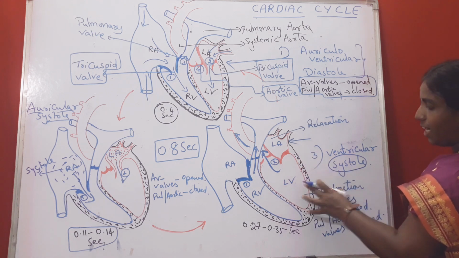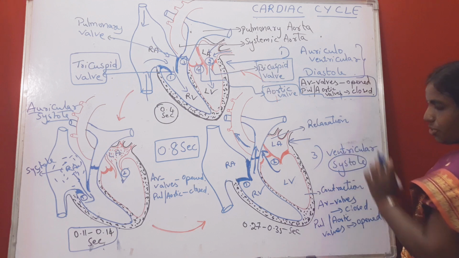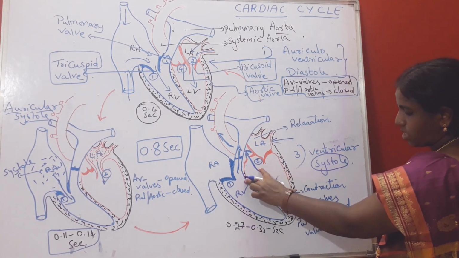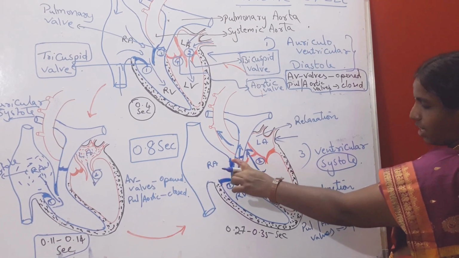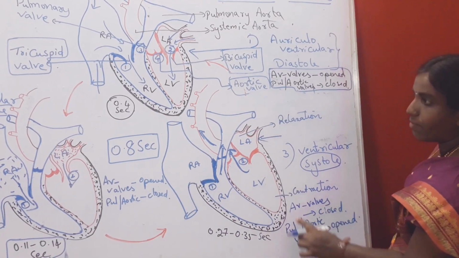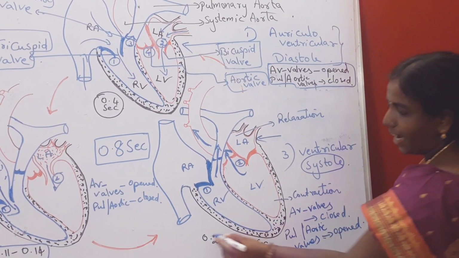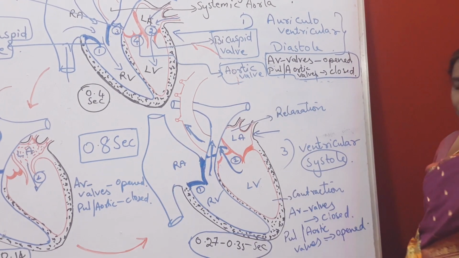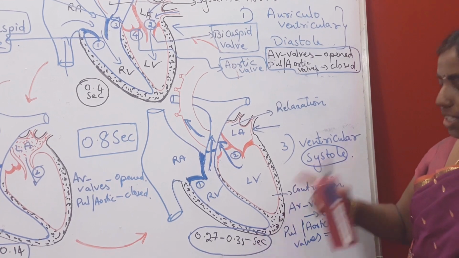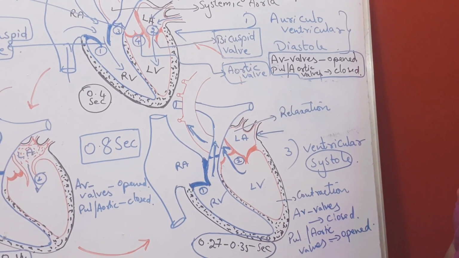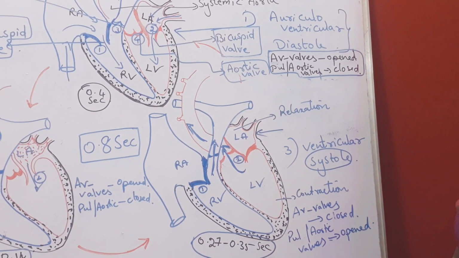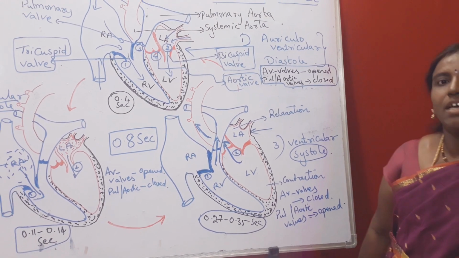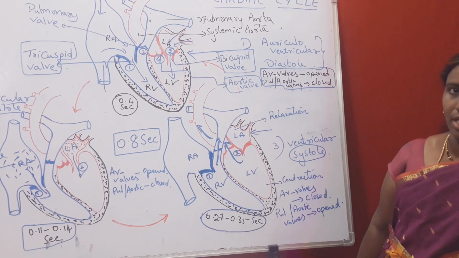So in the third stage ventricular systole, we could see AV valves are closed, but here the pulmonary valve and aortic valves are opened, and this process takes place around 0.27 to 0.35 seconds.